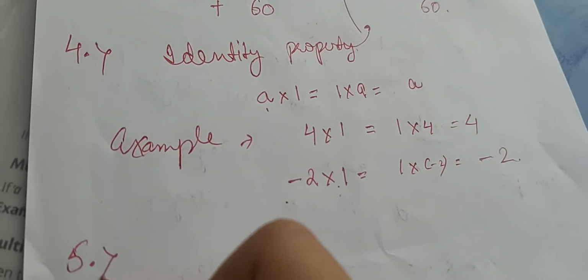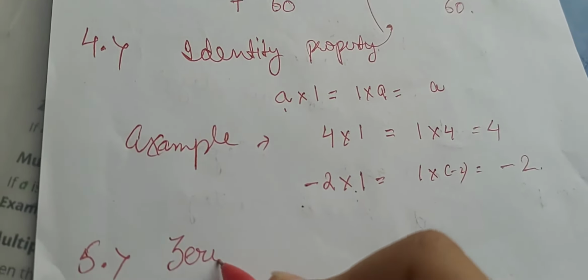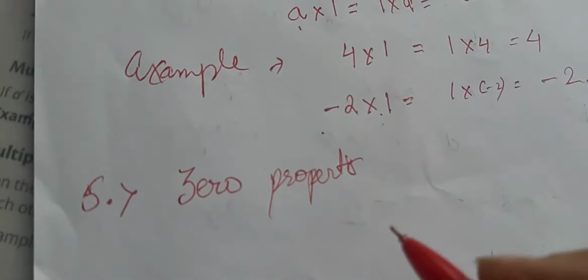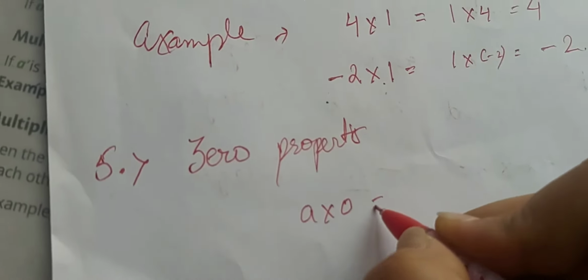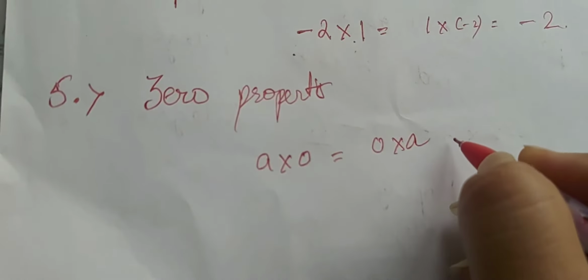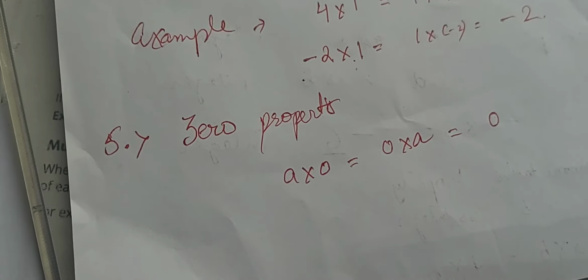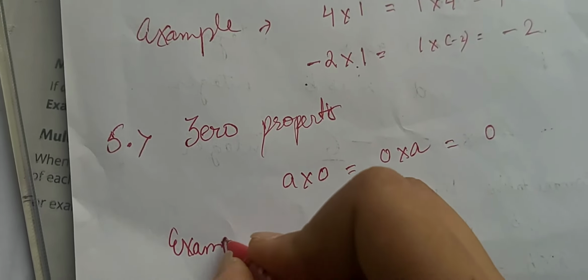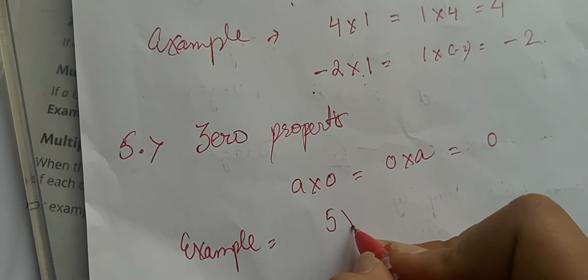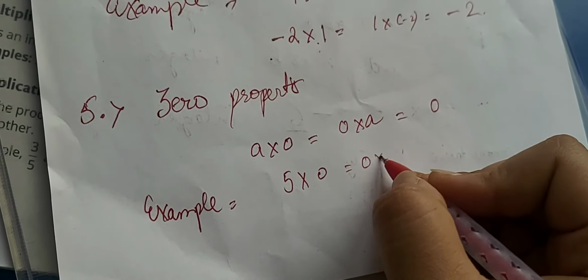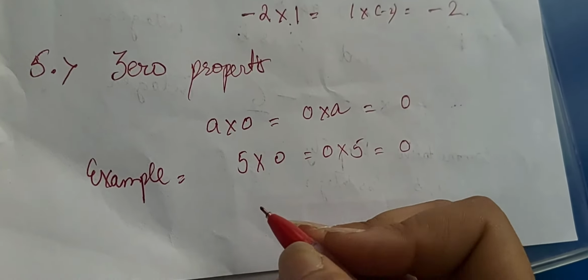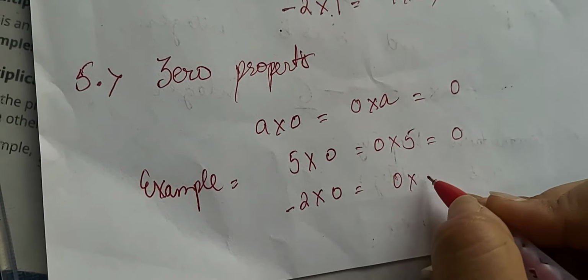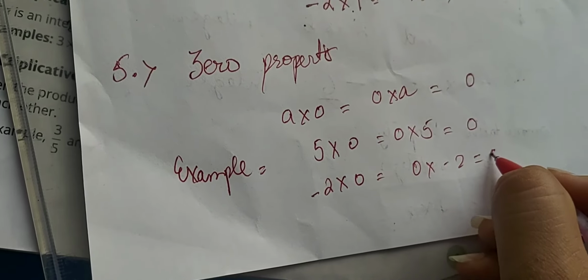Next is our zero property. What is the zero property? According to the zero property, if we multiply any integer by 0 or 0 by any integer, the answer is always 0. Let us make it clear with the help of an example. If we multiply 5 by 0 or 0 by 5, that is always 0. Similarly, for the negative sign, if we multiply minus 2 by 0 or 0 by minus 2, that is always 0.